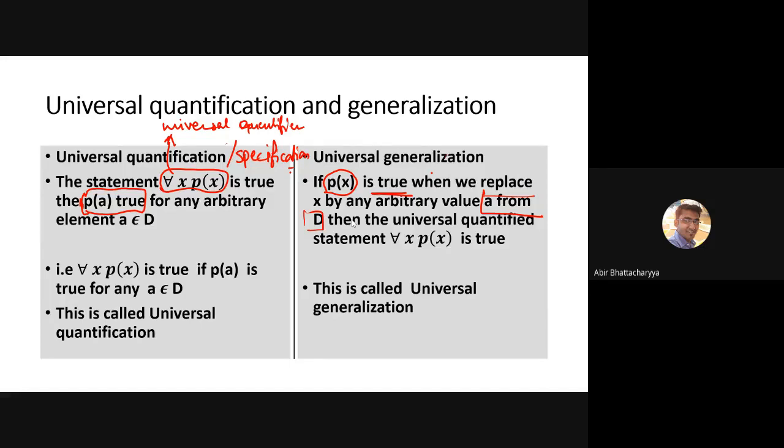That means we are generalizing. What is given to us is that P(a) is true, where a is any arbitrary value from the domain. P(a) is true, which implies the universal quantifier is true: for all x, P(x) is true. This is known as universal generalization. Again, I will use this process in proving theorems and solving problems.